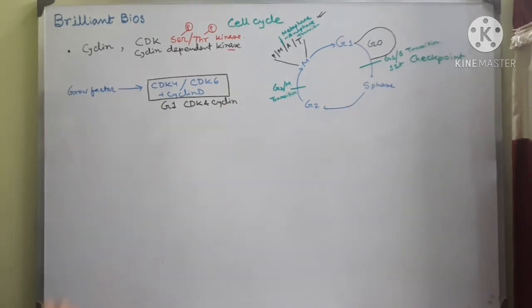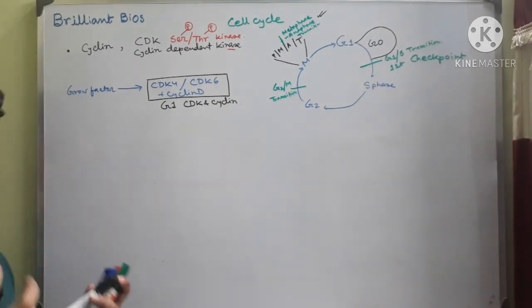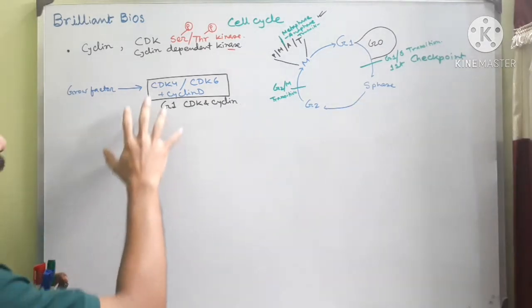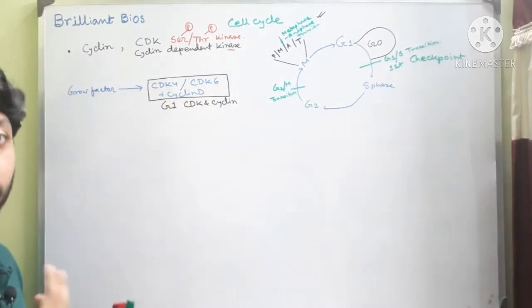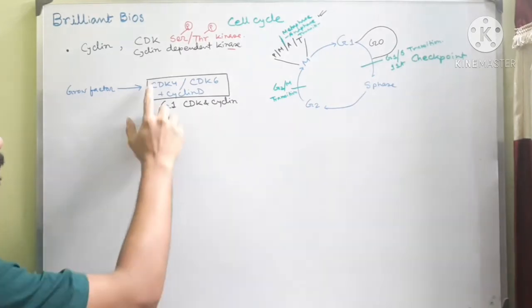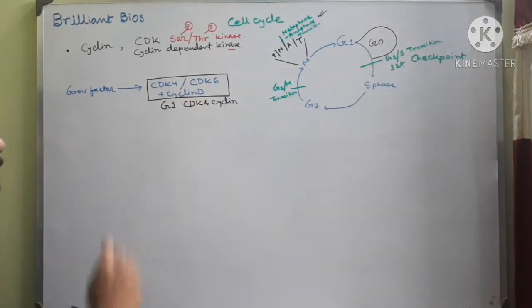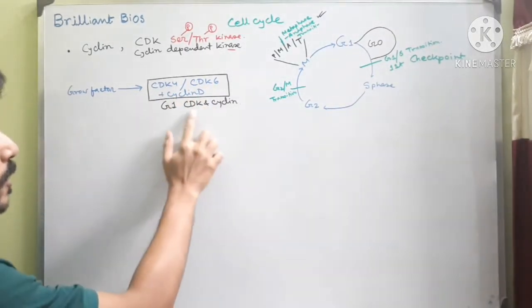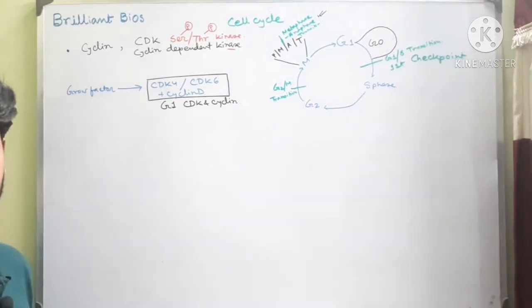So when there is enough growth factor, these extracellular signals help in the transcription and translation of these 2 proteins, CDK4, CDK6 and cyclin D. That means G1 CDK and G1 cyclin.